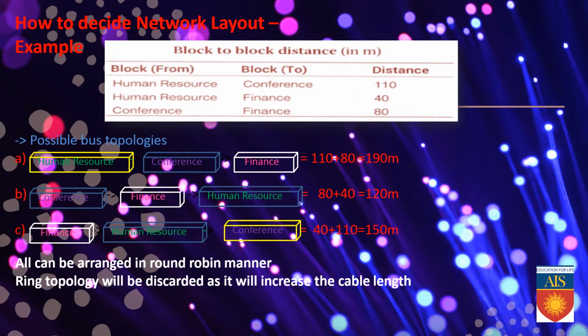How to decide the network layout? After considering this distance, see the possible bus topologies: human resource, conference, and finance, that is 110 plus 80, 190 meter. Conference, then finance, then human resource, that is 80 plus 40, 120 meter. Finance, human resource, and conference, altogether it is 40 plus 110, 150 meter. All can be arranged in a round robin manner. Ring topology will be discarded as it will increase the cable length.